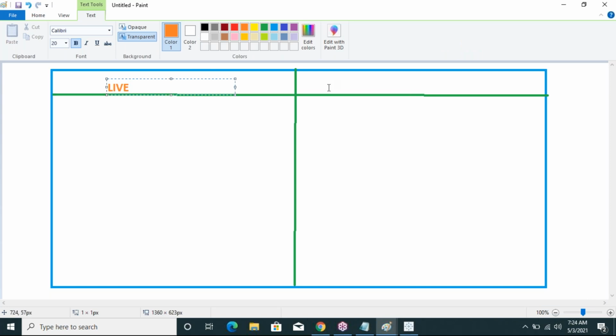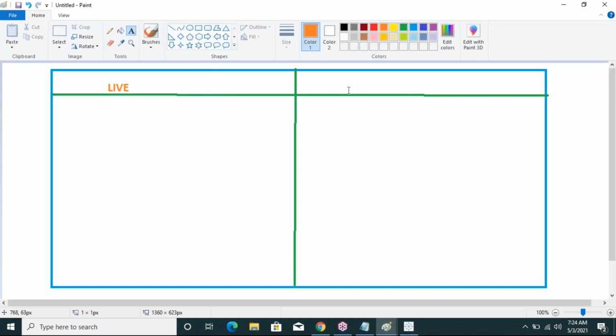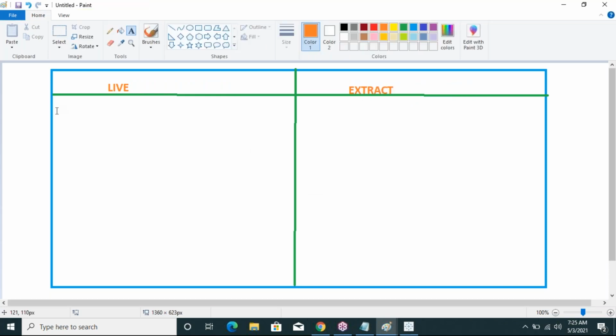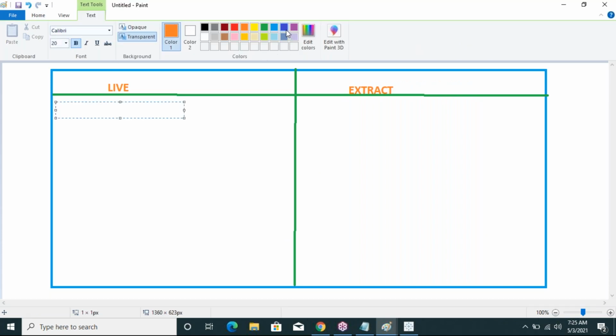Live connection, next I am taking extract connection. So after connecting with the live connection, it will connect the data flow only.